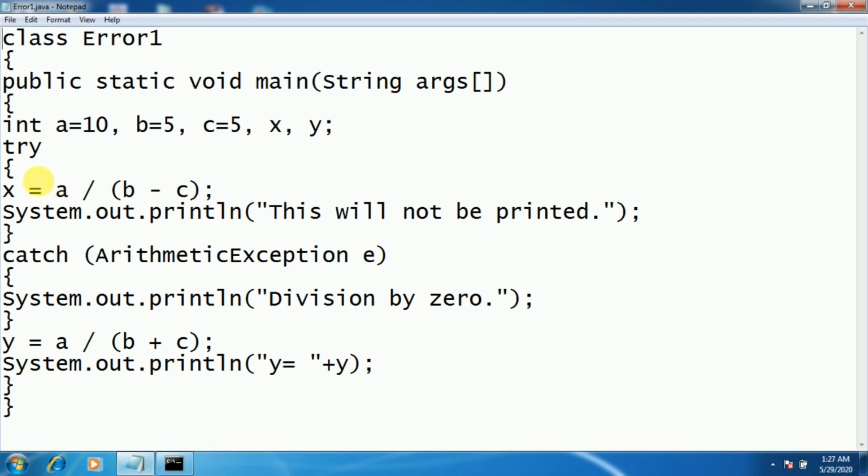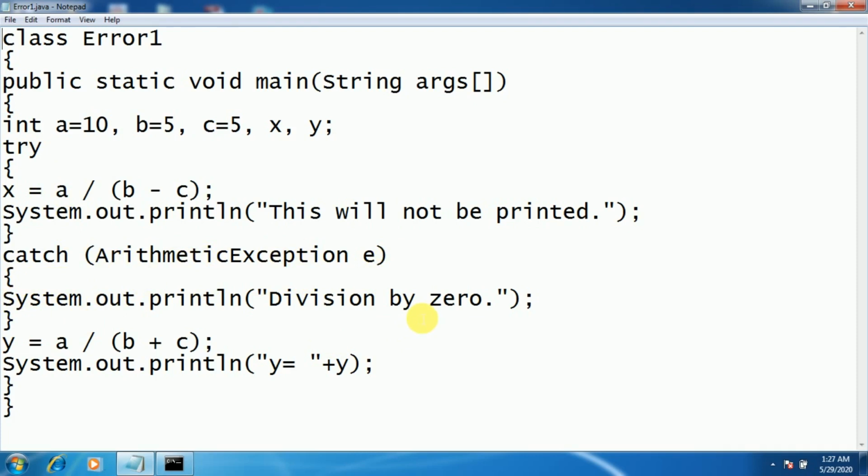Once the try block throws the exception, it is going to be caught by the catch block. The syntax of the catch block is: catch, then you specify the type of the exception which is going to be thrown by the try block, then e, which is an object of that type. In this catch block, you can display any error message.